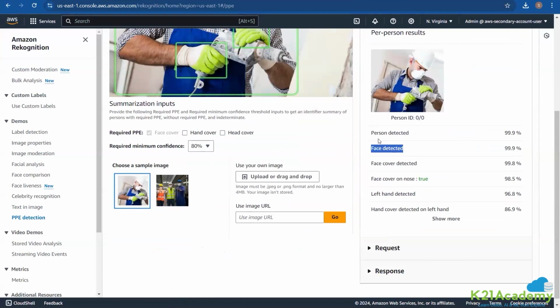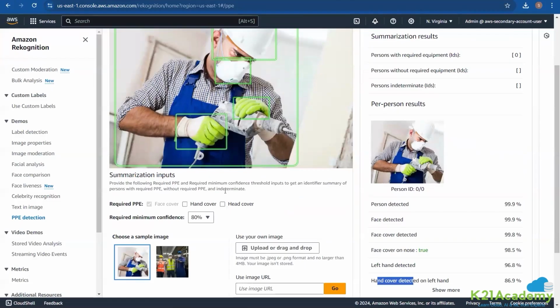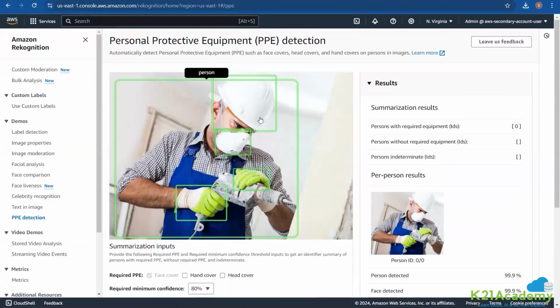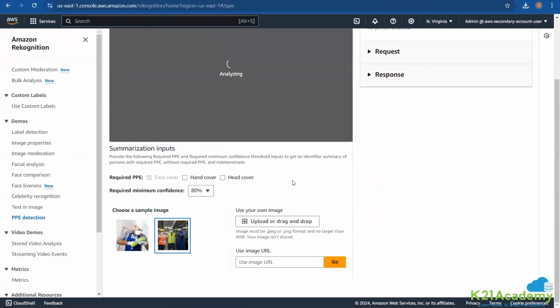The face was detected, person detected, face cover detected. You see, face cover on nose detected, left hand detected, hand cover detected. This is useful from a security standpoint, at places where compliance requires that a person should be wearing these protective gears in order to enter a particular hazardous area. So that way you can use this in your specific application.